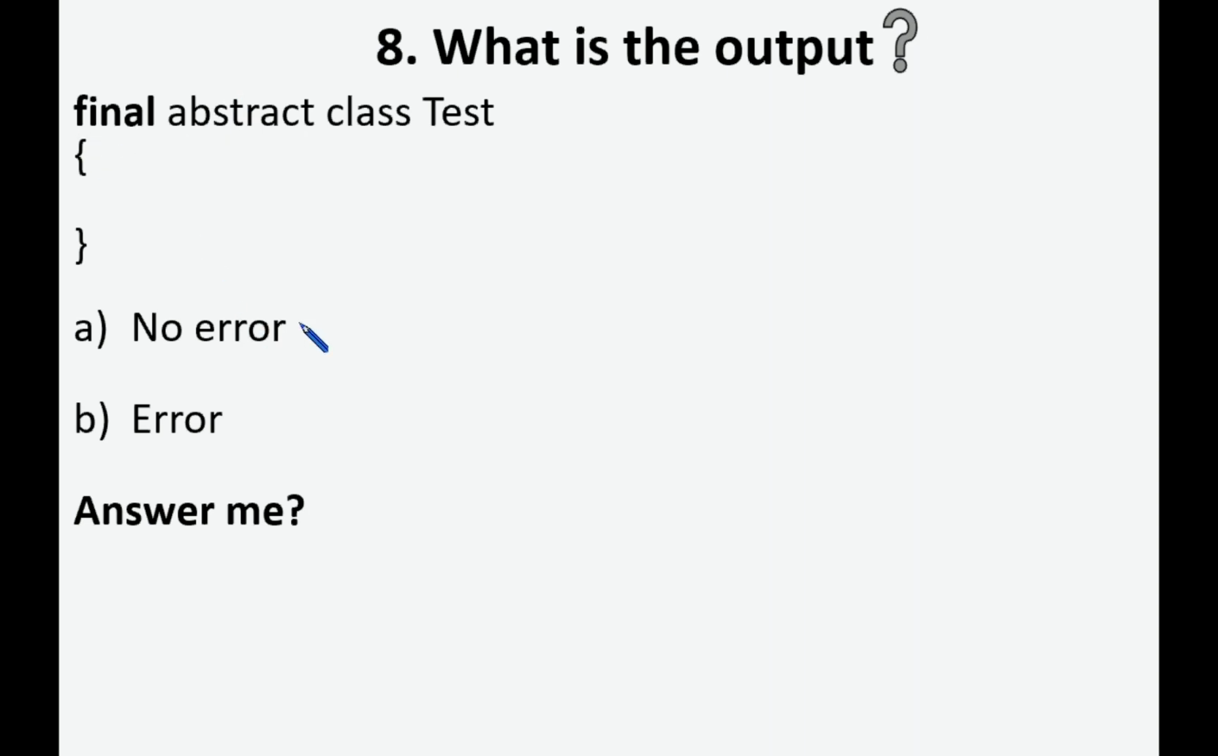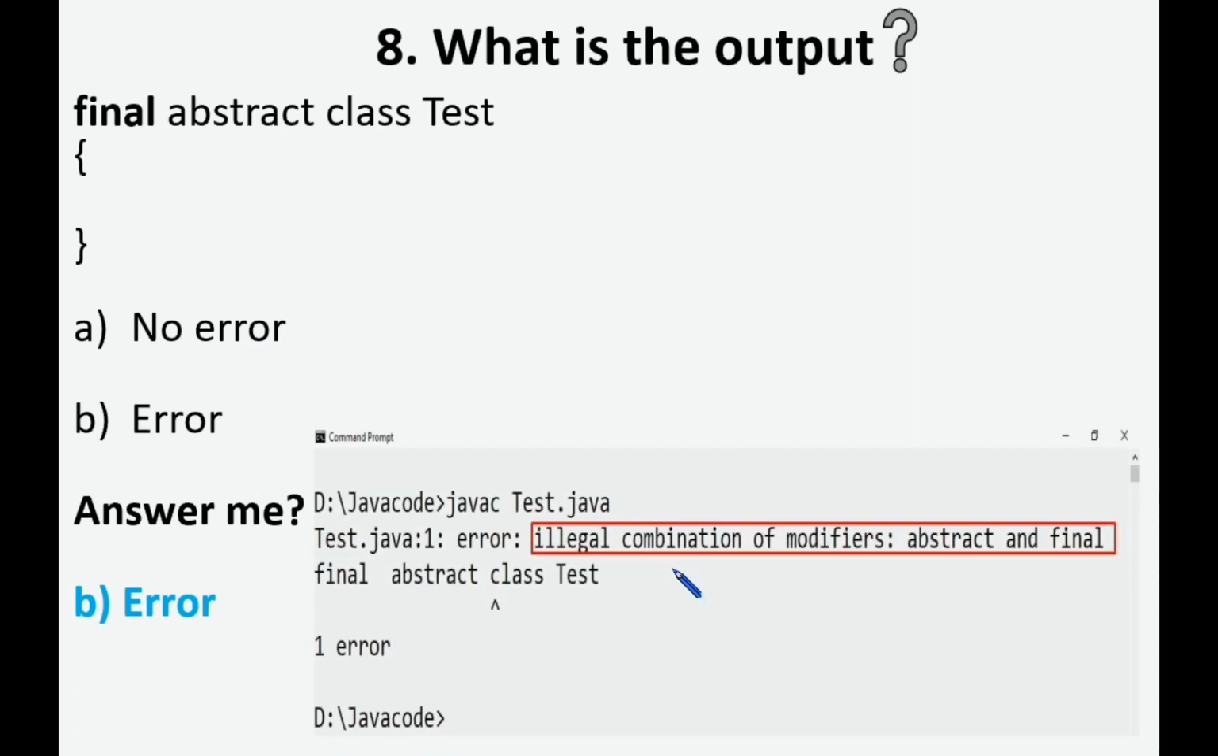Option A, no error. Option B, error. So what is the right answer? Yes, error. So what is that error? Illegal combination of modifiers. Yes, abstract and final are mutually exclusive concepts.